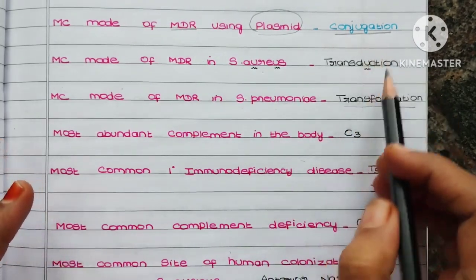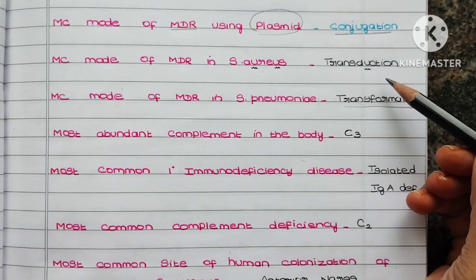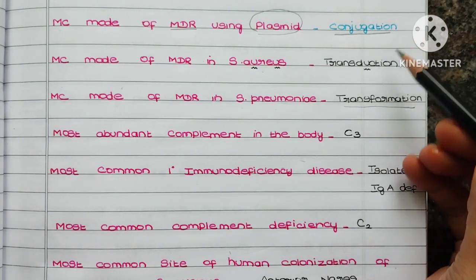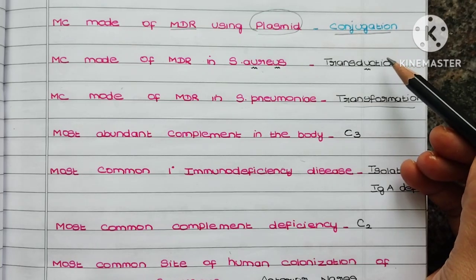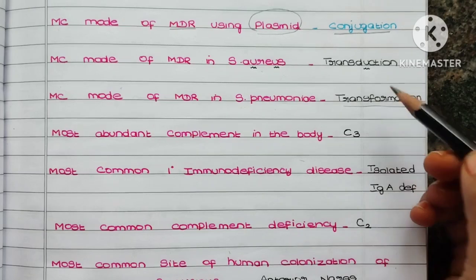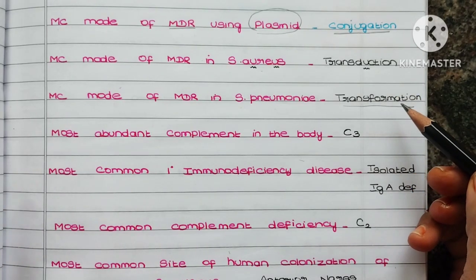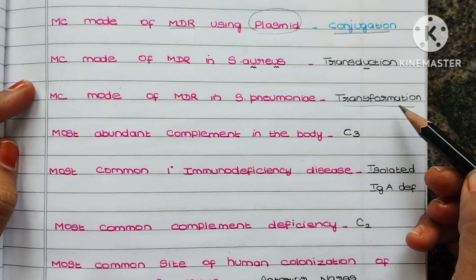These are some of the important points you want to remember in genetics. If they are asking overall, it is conjugation. If they are asking specifically for Staphylococcus aureus, it is transduction, and if they are asking for pneumonia, it is transformation. Hope these 3 points are clear for you.